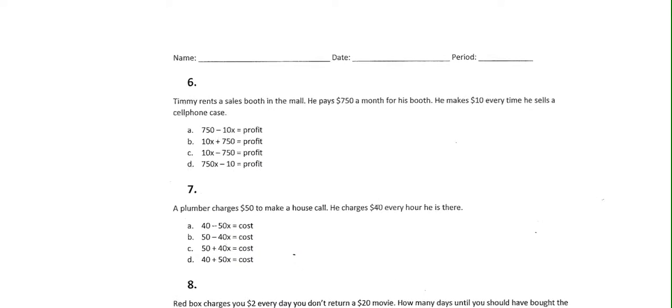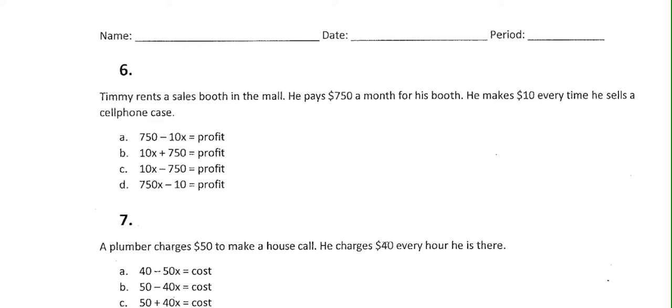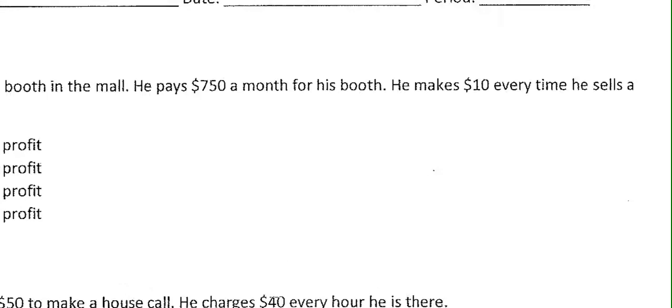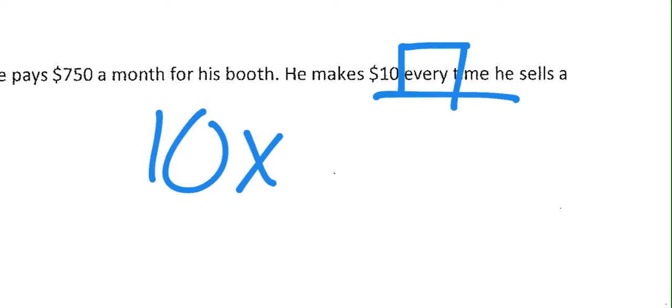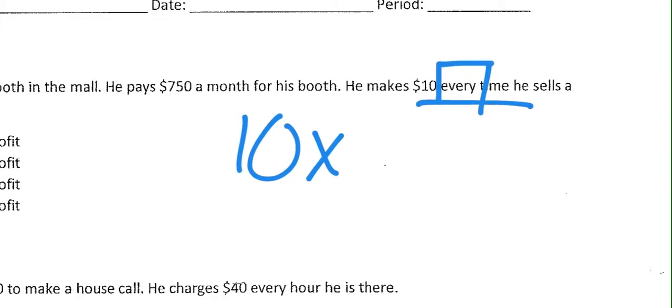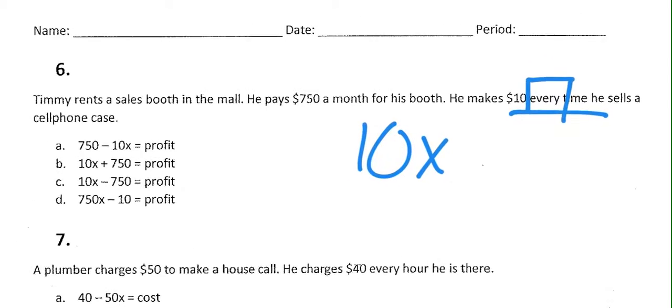There's that first page. On to the second part, or back at the first page, however you want to look at it. It says Timmy runs a sales booth in the mall. He pays $750 a month for his booth. He makes $10 every time he sells a cell phone case. So this $10 every time is going to be $10 for each case. So after one case, I'd make $10. After 2 cases, $20. 3 cases, $30, and so on.